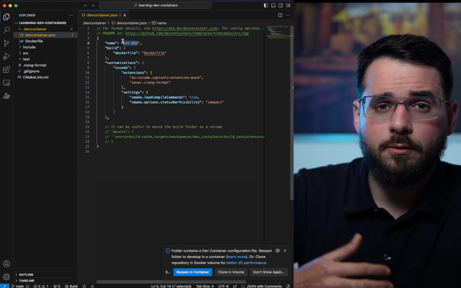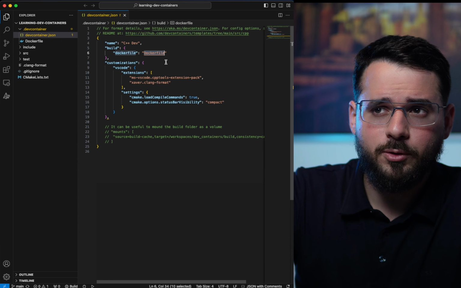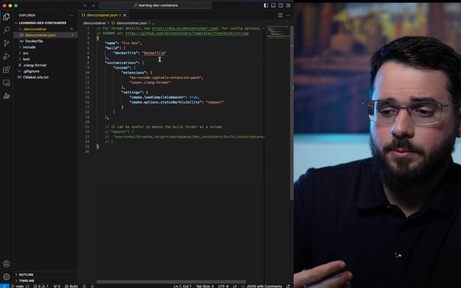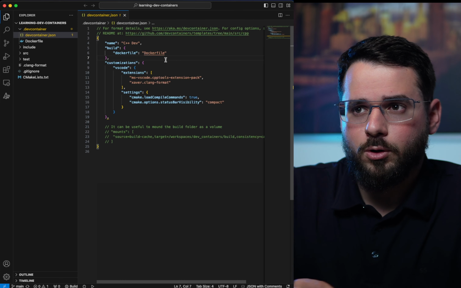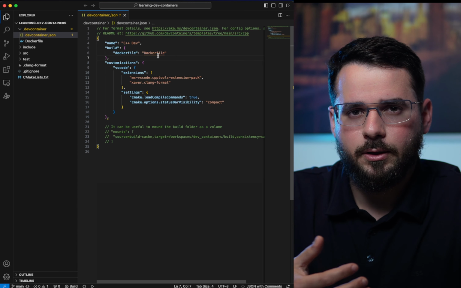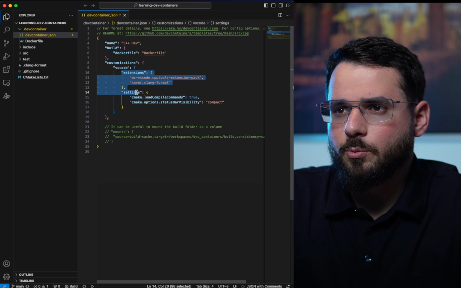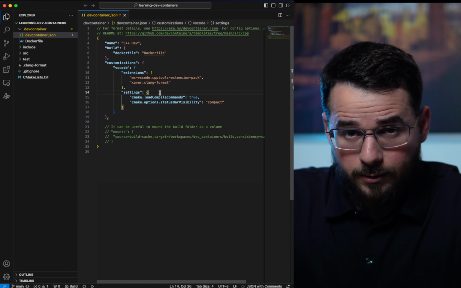So you give a name to this development container, whatever, and you can either provide an image or a build for a Docker file build. So the image can be anything. It can be a base image coming from the internet or something you have in your own local machine, or you can provide a Docker file with a custom-made Docker container or image for your particular application. And you can also provide extensions that are gonna be built in the container itself.